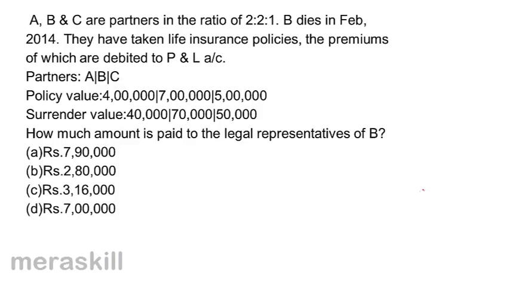What is the amount to be paid to the legal representatives of B? A. 7 lakh 90, B. 2 lakh 80, C. 3 lakh 16 and D. 7 lakhs.